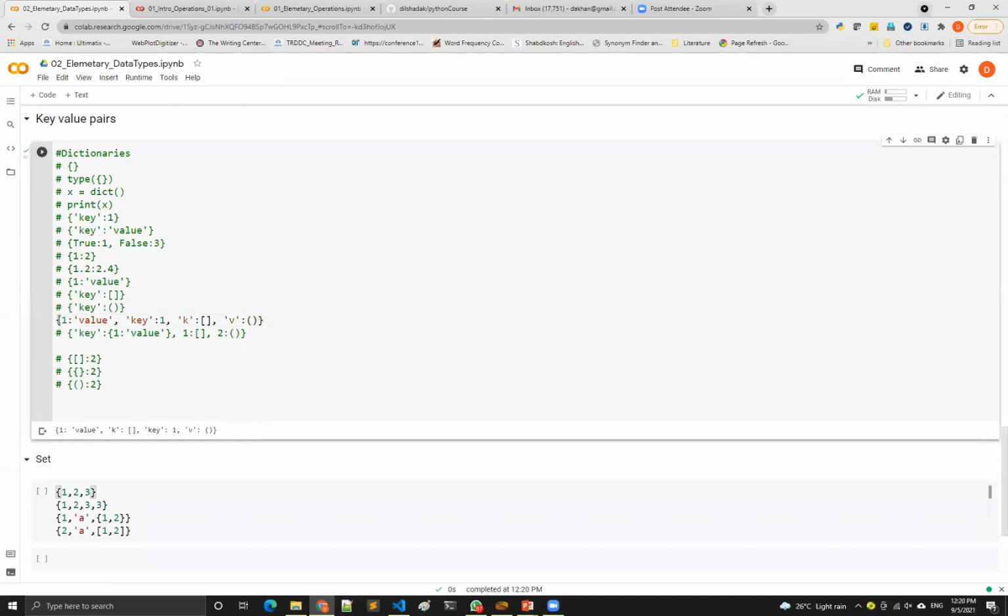Suppose we have an integer key and then a string value, a string key and an integer value, a string key and a list value, and a string key and a tuple value. Yes, it is allowed. And suppose you want to use a dictionary within a dictionary, yes. So this is a key, and then the value itself is a dictionary, wherein within the dictionary we have an integer and a string as key and value. Okay, so all these permutations and combinations are allowed within the dictionary.